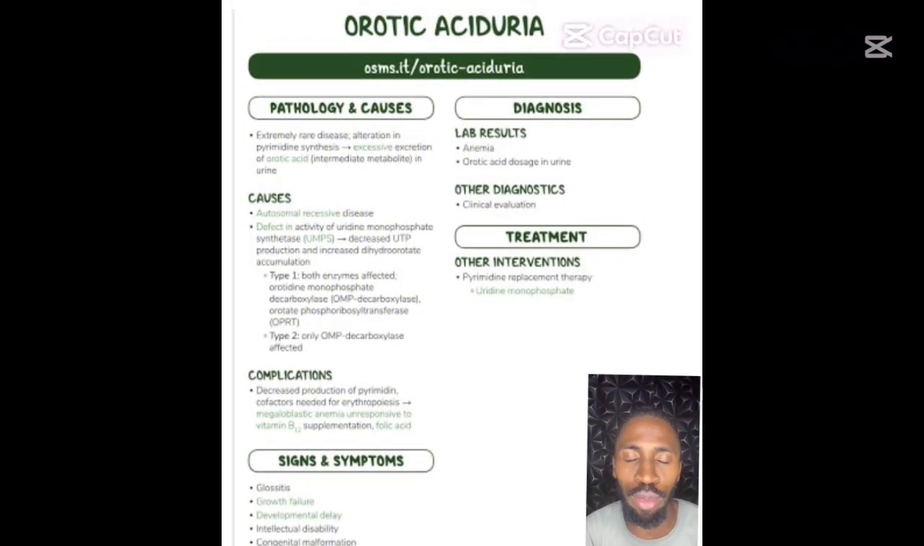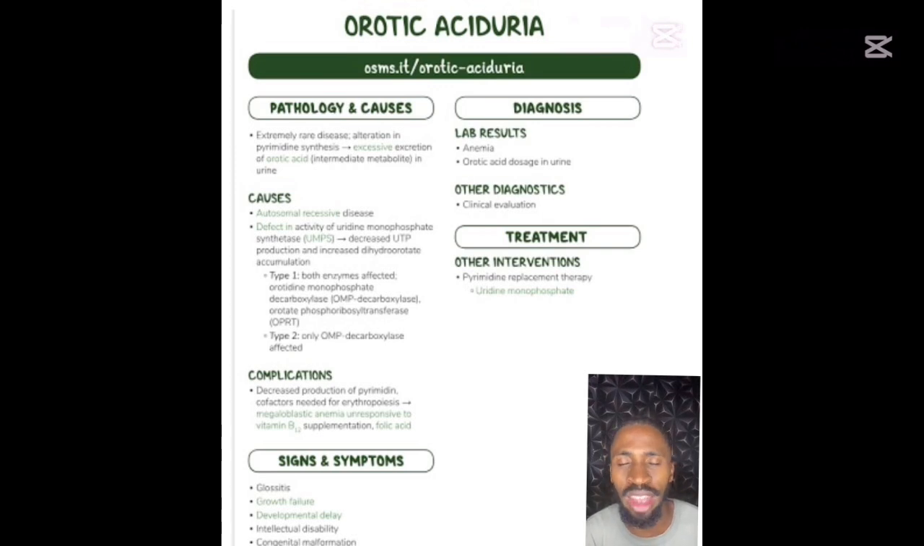Now, the disorders present in pyrimidine metabolism are very simple. Really, there's only one, which is orotic aciduria. Orotic aciduria is caused when there is an increase in production of orotic acid or the excretion of a high amount of orotic acid. And when there is higher production, there will be a decrease in formation of RNA and DNA, which is a very, very bad thing and can cause so many defects.